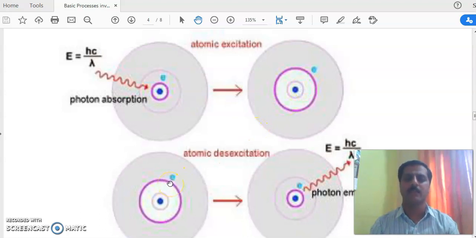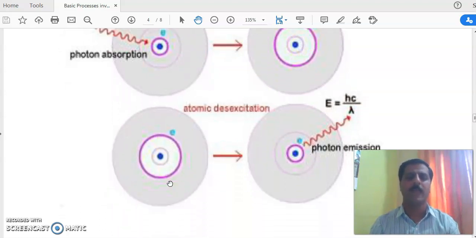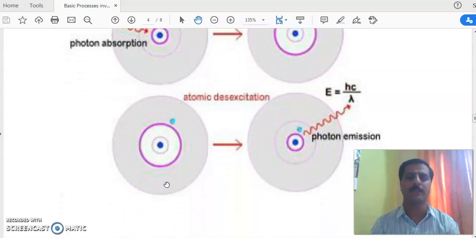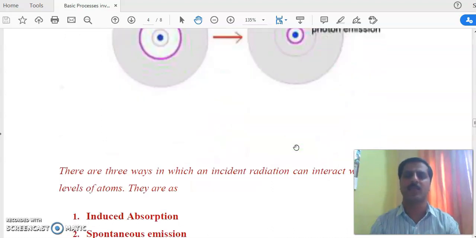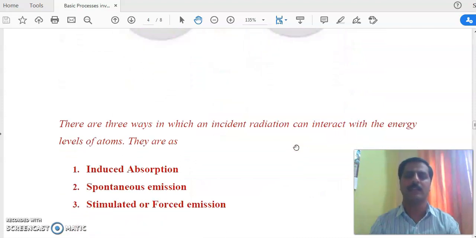After this time, it emits the excess energy acquired from outside and jumps to the lower state, that is de-excitation. When it jumps, it emits energy equal to the difference. So that is the excitation and de-excitation of an electron in an atom.